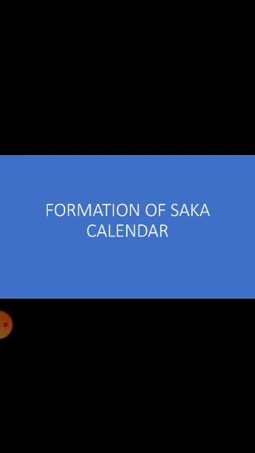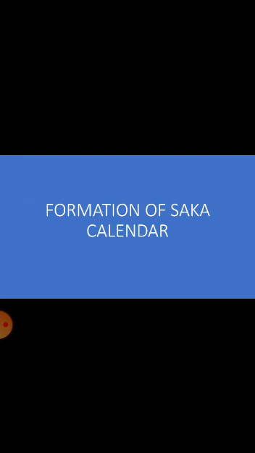Next is the formation of the Shaka calendar. How and when was it formed? If we see the initial calendar period of India, it is the Shaka era. The first calendar period of our country is the Shaka time period. This calendar starts with King Shalivahana's accession to the throne. When King Shalivahana Shaka became the king, that period is known as the Shaka era, and at that time this calendar started.